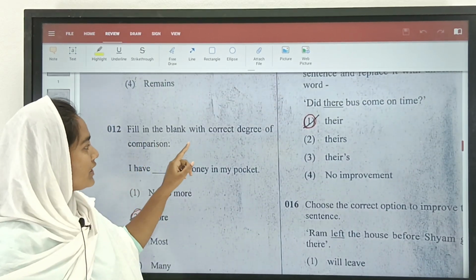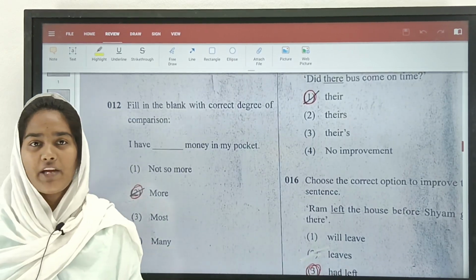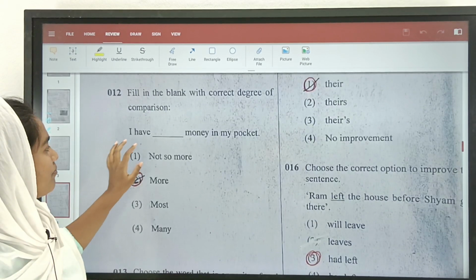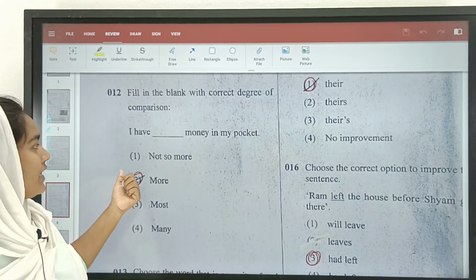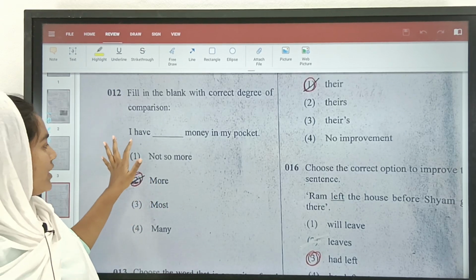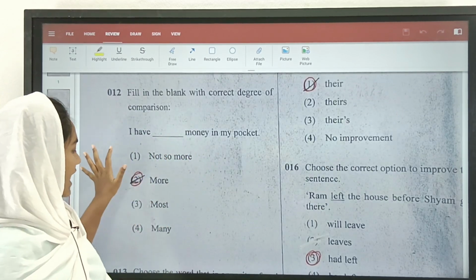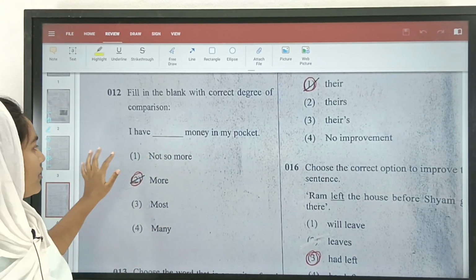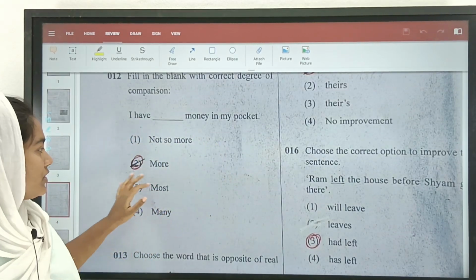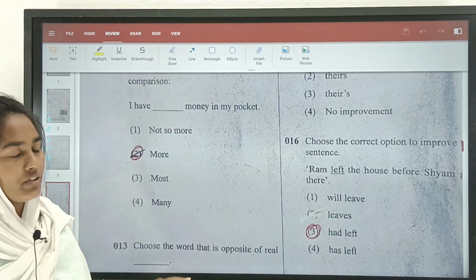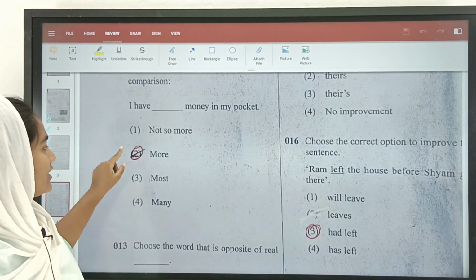Fill in the blanks with the correct degree of comparison. We all know that we have comparison of each and everything. Here we have about money. In the sentence they are explaining about money and we need to compare that. How can we compare? Can we say I have not so more money, I have most money, I have many money? No, that will be wrong. So the correct answer here would be I have more money in my pocket. There are few children who use many, which is wrong. So please find out yourself, and the answer is more.